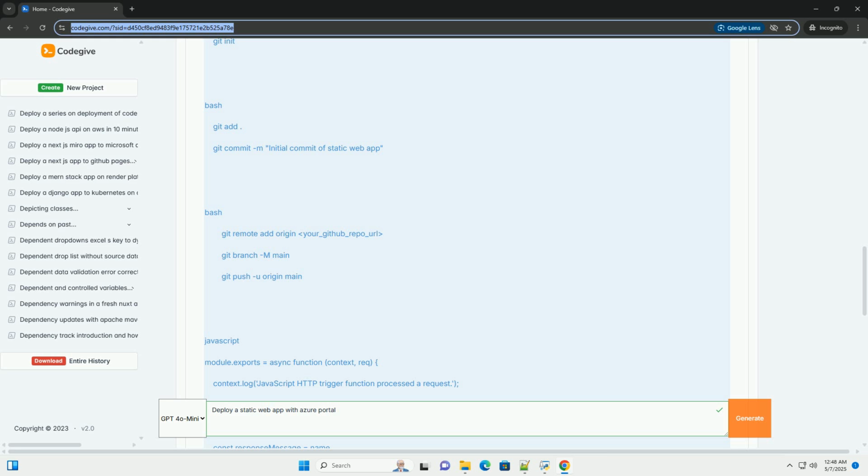Conclusion. Azure Static Web Apps provides a convenient and powerful platform for deploying static web applications. By following this tutorial, you should be able to deploy your own static web app to Azure quickly and easily. Remember to explore the advanced features and configurations to tailor your deployment to your specific needs. Enjoy building and deploying your web applications.